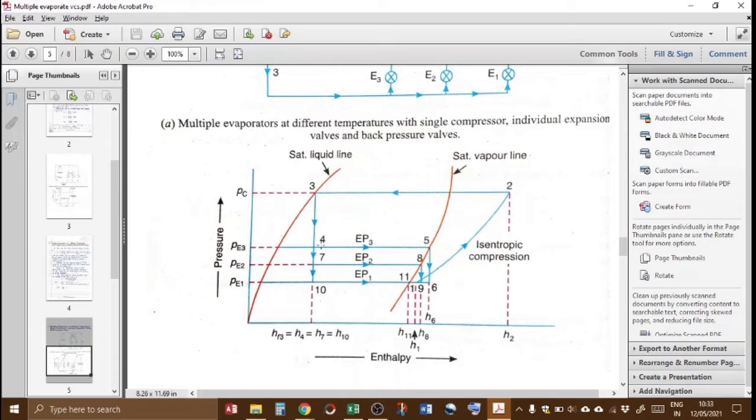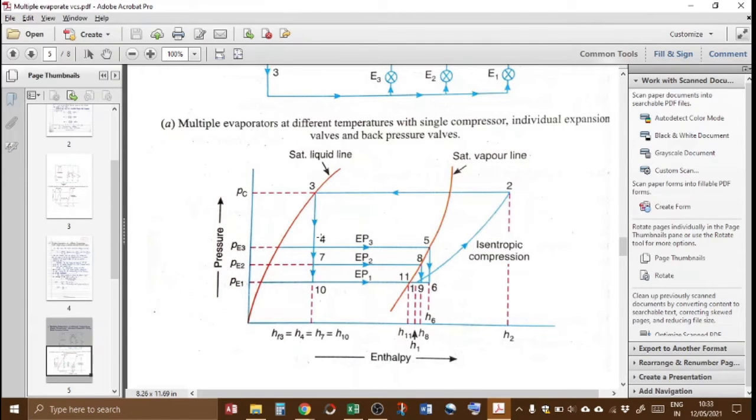Similarly 4 to 10 is the expansion for evaporator coil number 2. And similarly 7 to 10 is the expansion for evaporator coil EP1. Now this is the total refrigerating effect produced, which is equal to this plus this plus this.